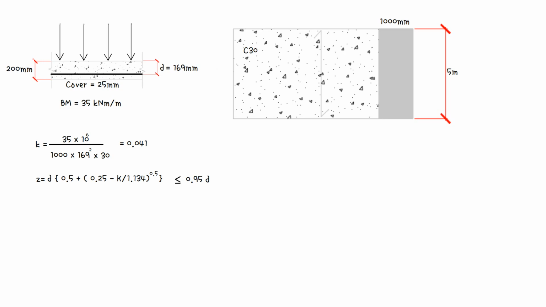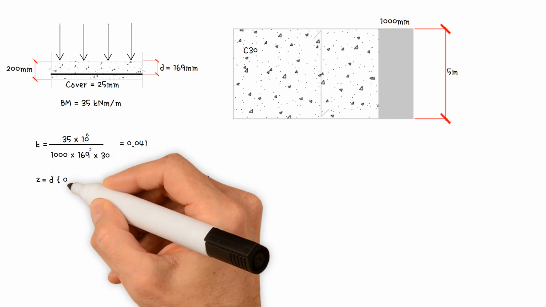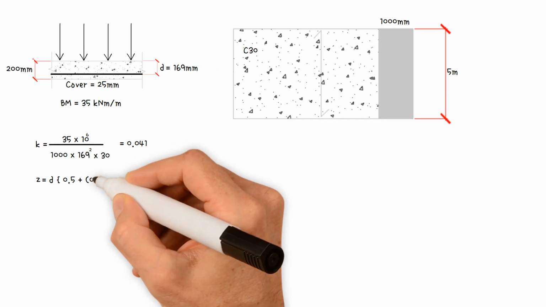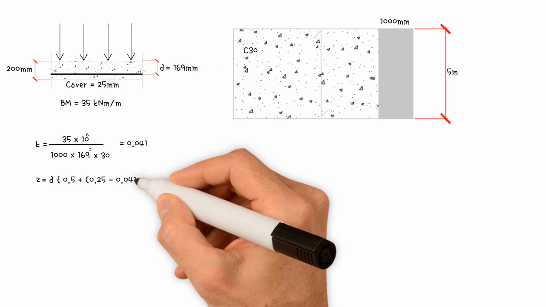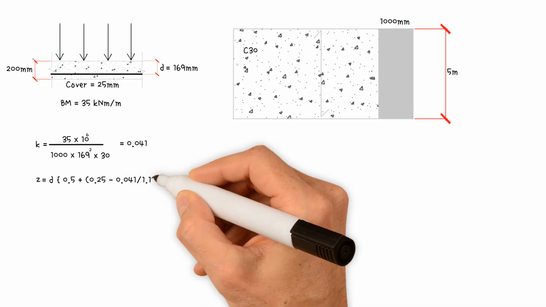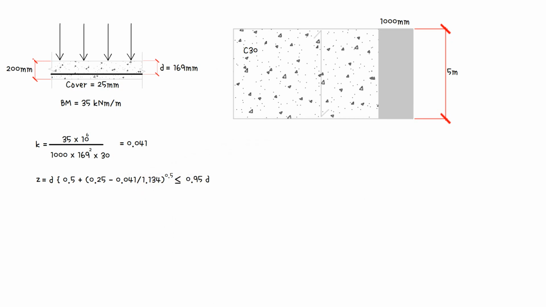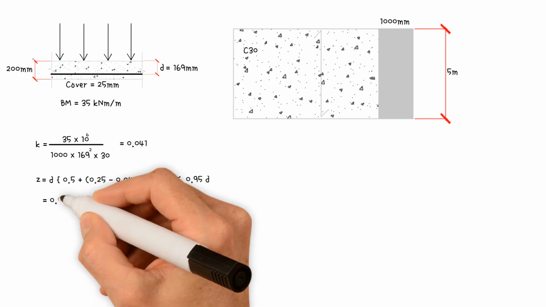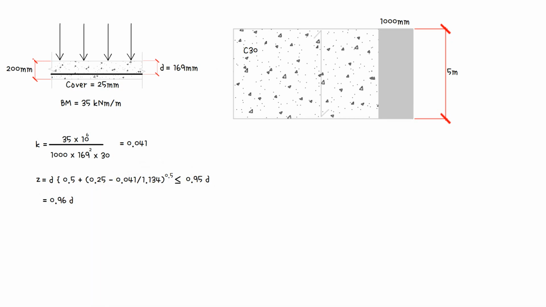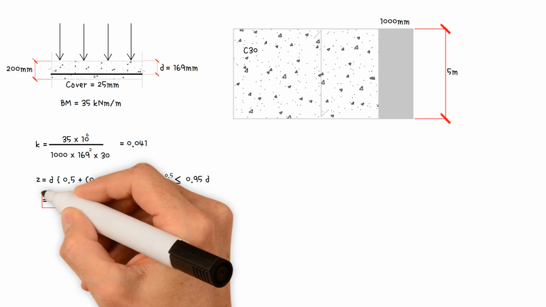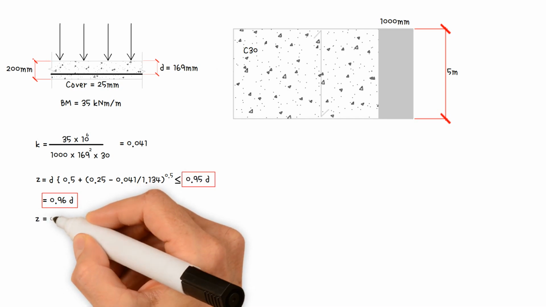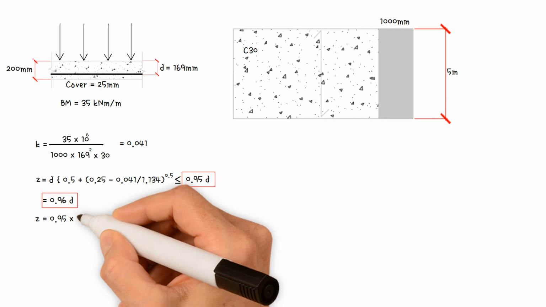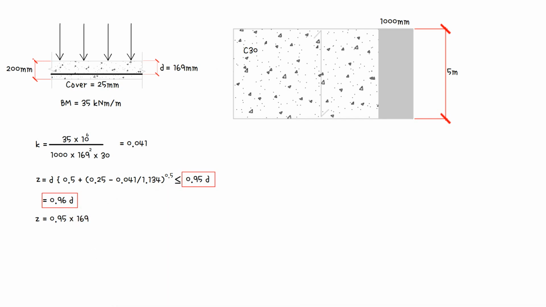Z equals the effective depth times 0.5 plus the square root of 0.25 minus K, which is 0.041, divided by 1.134. This corresponds to a value of 0.96, multiplied by the effective depth of 169 mm. With 0.96 being greater than 0.95, as a result, Z equals 0.95 times effective depth 169 mm, which equals